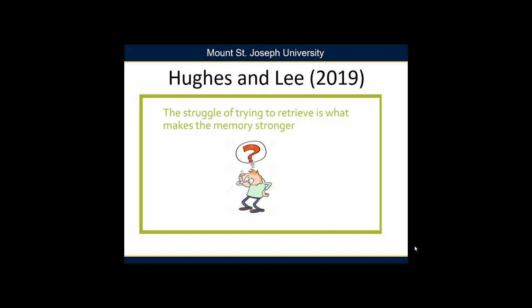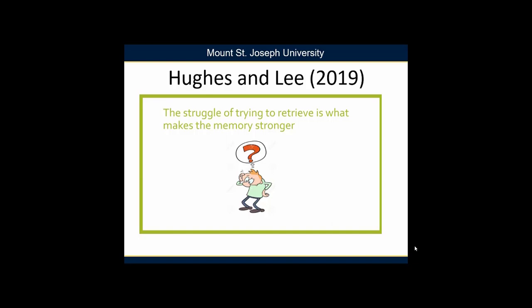Although some forgetting occurs for all learners, there are students who are particularly susceptible to experiencing difficulties with retaining content. These students require extended, focused practice in order to ensure long-term retention. Retrieval practice is the act of trying to recall information without having it in front of you. Hughes and Lee's article explains three related approaches to retrieval practice with the goal of long-term retrieval. These are distributed, cumulative, and interleaved practice.